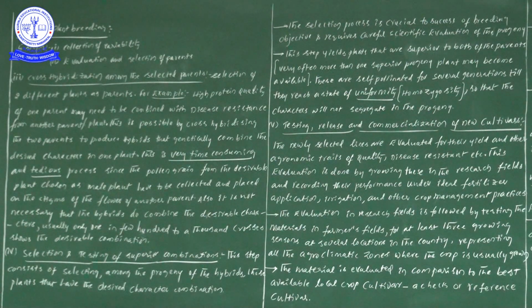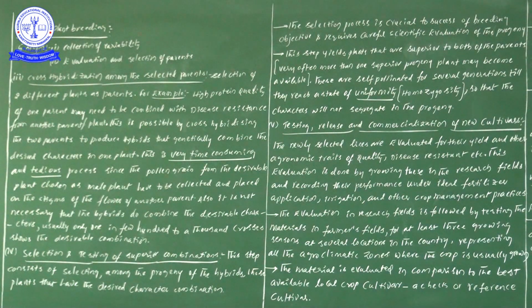Right, next, the fifth one is testing, release and commercialization of new cultivars. After obtaining homozygosity, we will test and release the variety for commercialization. At that time we can sell it, and the person who created the new variety will benefit with money. That is commercialization.